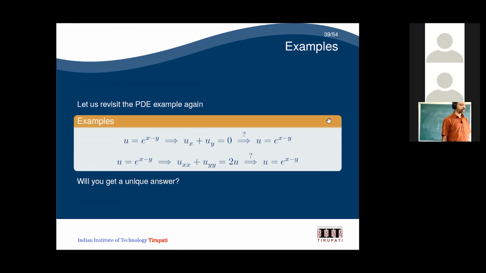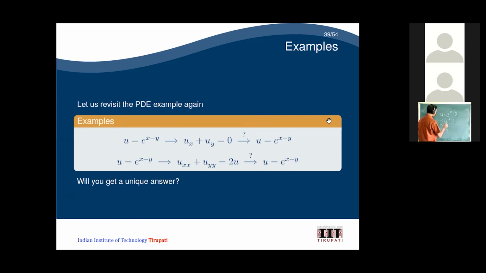Now the same question in the PDE. In the PDE, I have an equation u is equal to e power x minus y. What is ux? Ux is e power x minus y, and uy is minus e power x minus y. Now I have ux plus uy equal to 0. So u equal to e power x minus y implies that ux plus uy equal to 0.